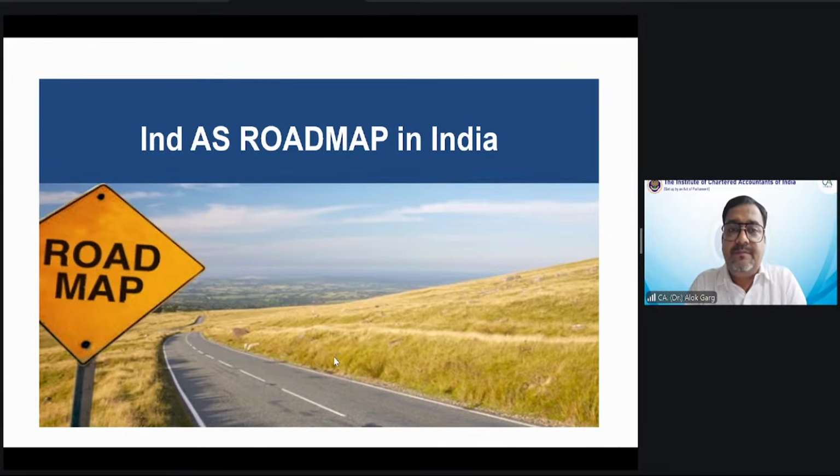Yeah, friends, now we reach the second section of this session. India's roadmap. You can see the road, and on one side of the road it is AS, and on the other side of the road it is Ind AS, right? So it is important to understand, since the country has two accounting standard frameworks, the AS framework and the Ind AS framework for companies, which framework is applicable to which entities.